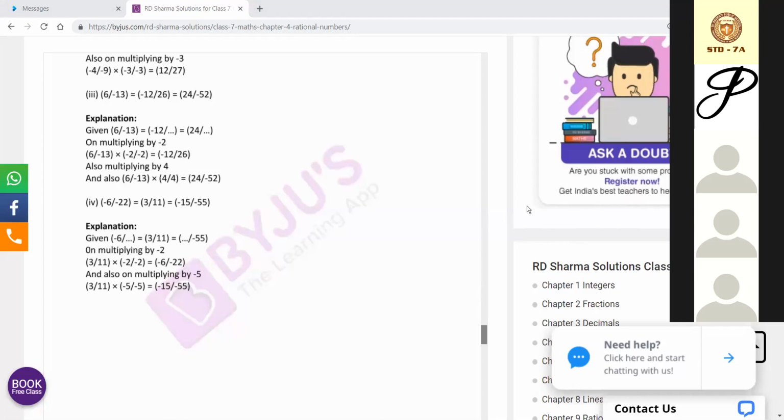Please do these sums. I will just try to explain. Here, the questions I guess you all got.